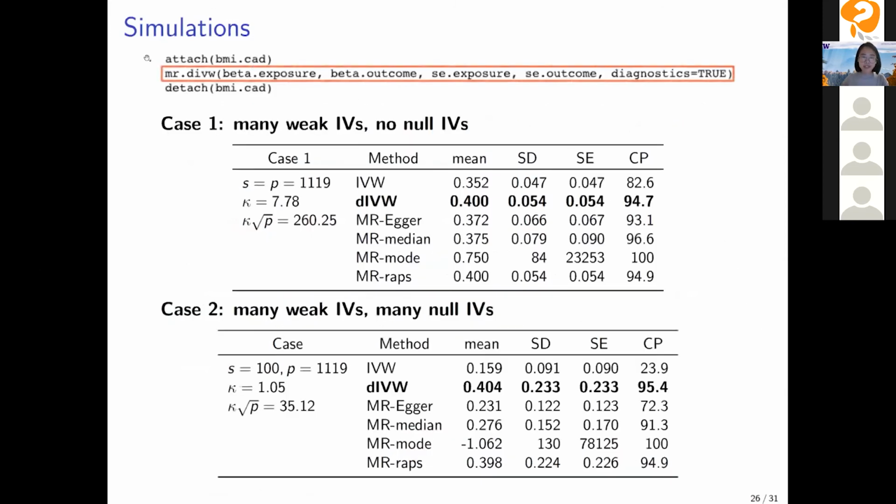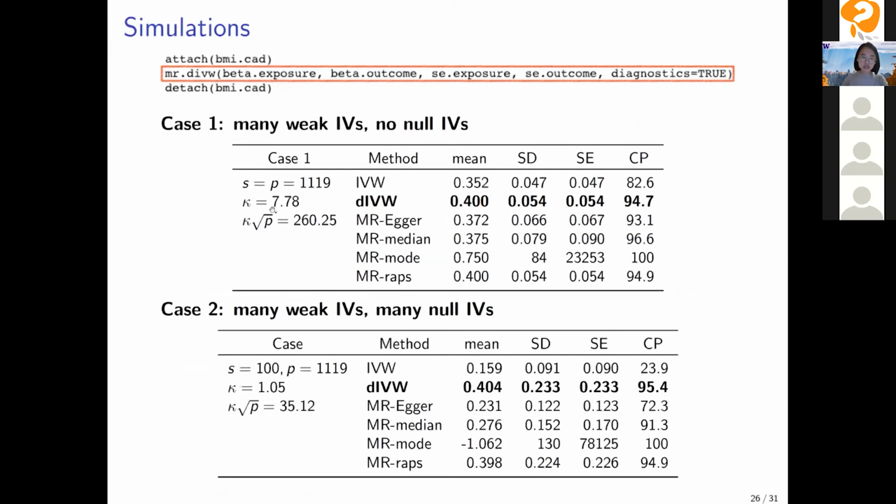And this is the result. So notice that the DIVW estimator can be very easily implemented using basically just one line of code. And this gives us the results. So in case 1, we have many weak IVs and no null IVs. And we have more than 1,000 IVs, and we use all of them.